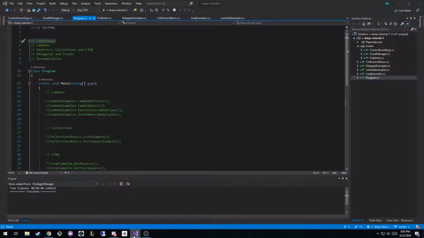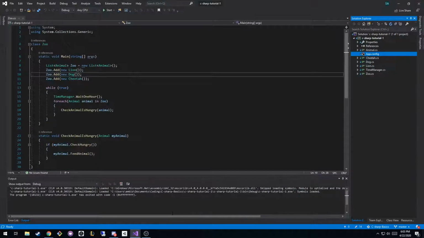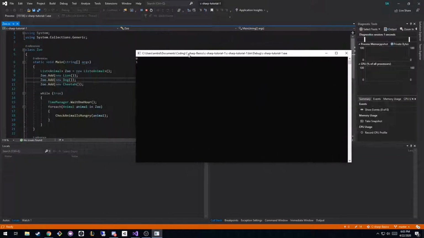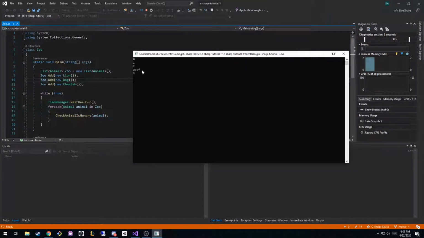So we're actually going to go back to what we made in the first stream. If you haven't seen it, basically we made a zoo. We have classes. The top level class is animal. Under animal is dog and lion and cheetah, right? And basically what it does, if you just hit run, every X number of time, depending on the class, a dog would say woof after every 3 seconds, and something broke. Apparently I didn't leave it in a working condition. My bad.